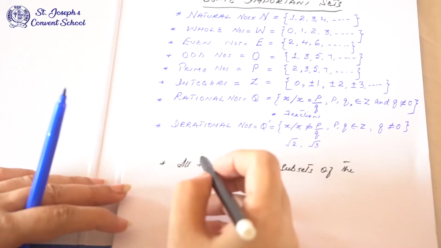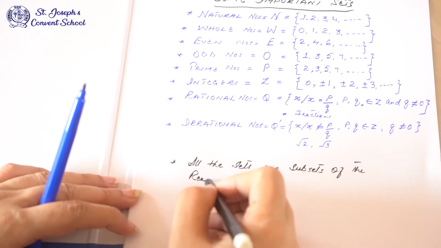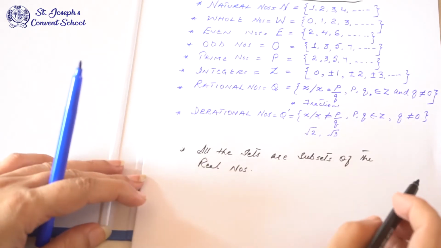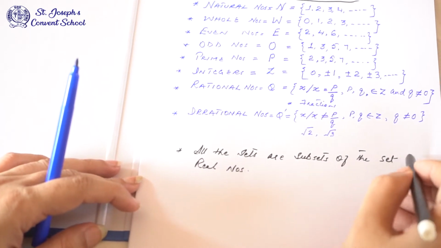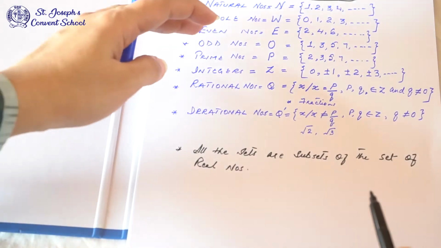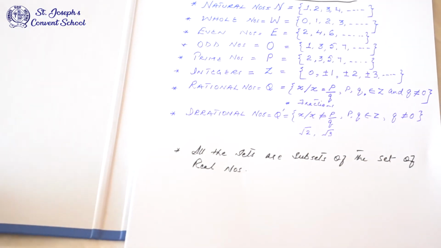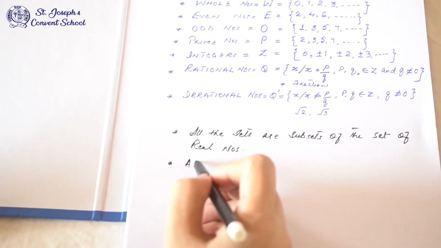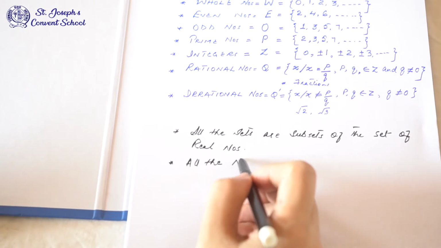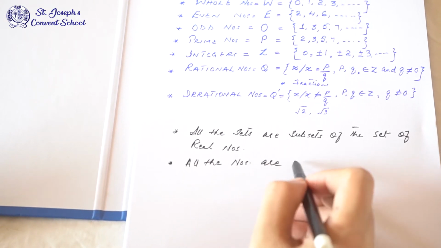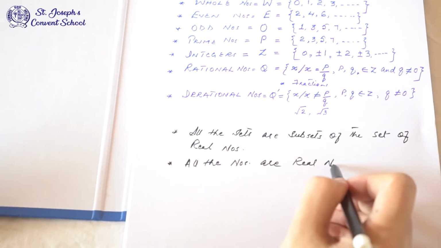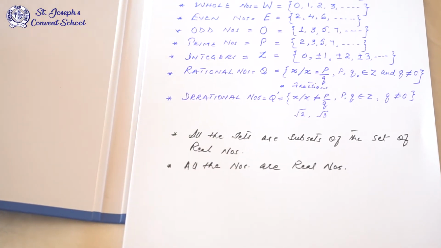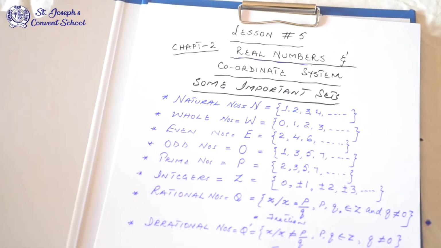All the sets are subsets of the set of real numbers. All these are actually subsets of the real numbers, or you can say that all the numbers are real numbers. All the numbers are known as real numbers: positive, negative, fraction, even, odd.